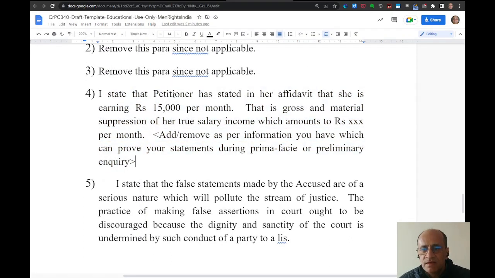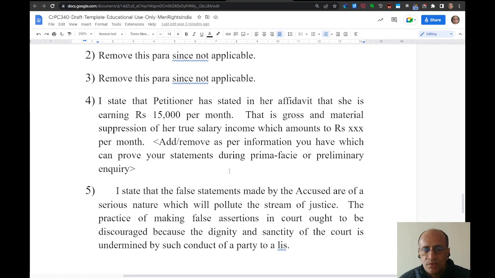It says that petitioner has stated in her affidavit that she earns 15,000 per month. So this 15,000 is just a figure I have put. You can replace it with the correct figure. And there is a gross and material suppression of true salary income, which amounts to rupees XXX per month. Replace this XXX with the actual salary for which you should be having some substantial proof, like some ITR, bank statement, salary slip, or some kind of a substantial proof. It shouldn't be just your imagination or just your feeling.